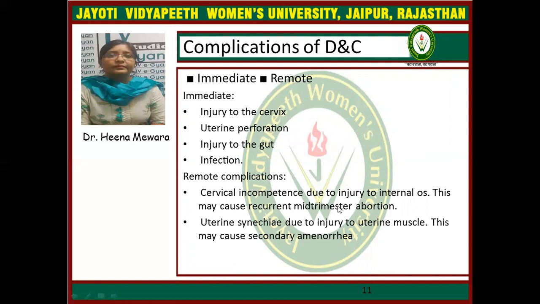Now, what are the complications of dilatation and curettage? They are immediate or remote complications. The immediate complication is injury to the cervix. Injury to the lip of the cervix is caused by valsellum bite or lateral tear by dilators. In this condition, there is no need of any treatment.